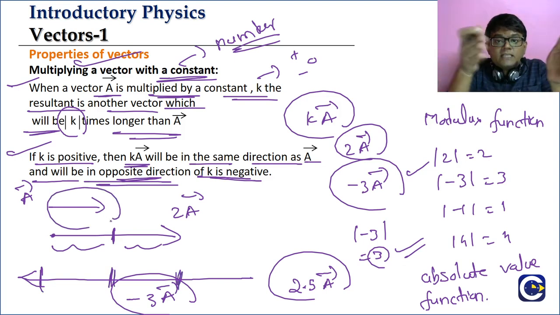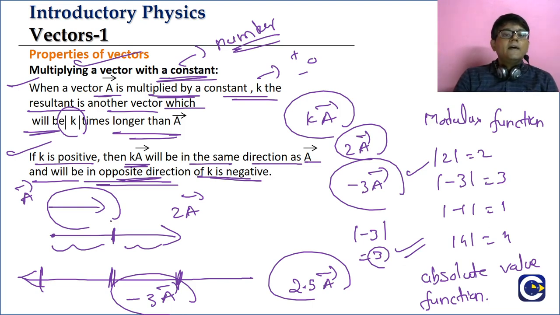Look, minus 3a bar is how many times longer than a bar? 3 times longer than a bar. But what about the direction? Exactly opposite. So this is the multiplication of a vector by a constant or number.